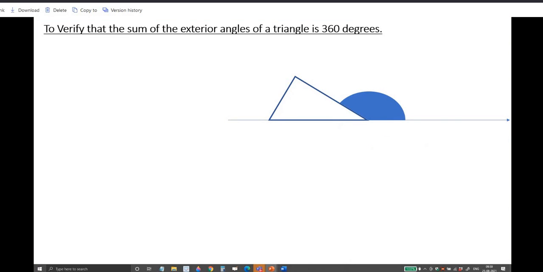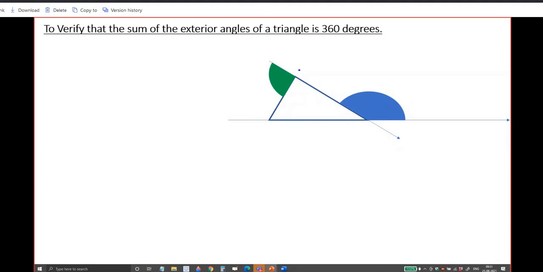Okay. Likewise for the other vertex also I can draw the exterior angle. For that I am just extending one more side. After extending one more side, I am getting this green color angle. Or I can extend this line also and draw this angle also.